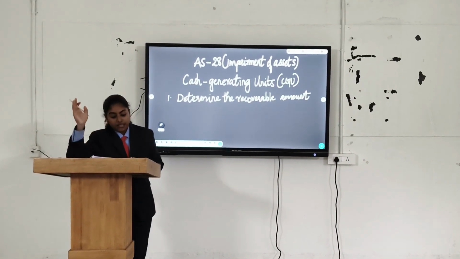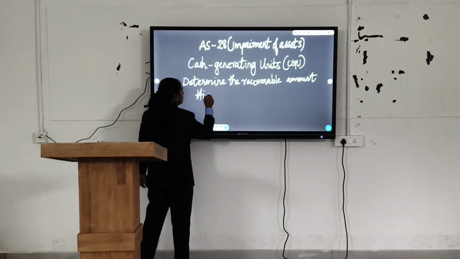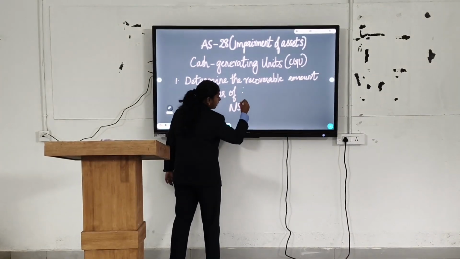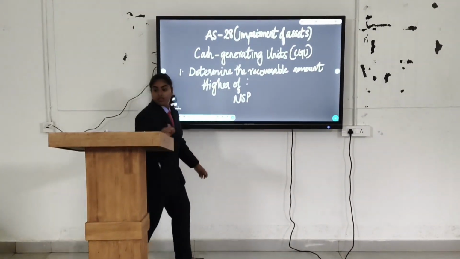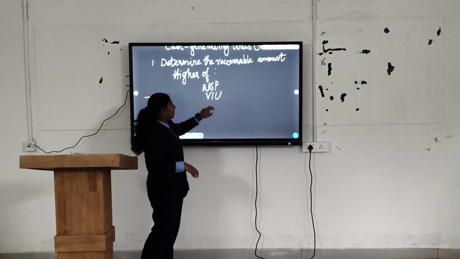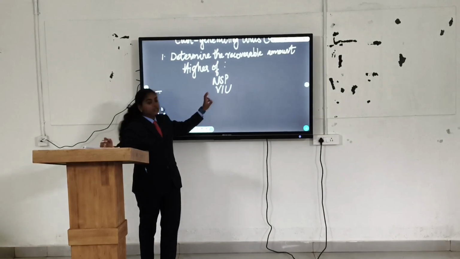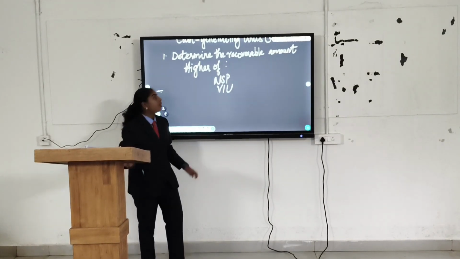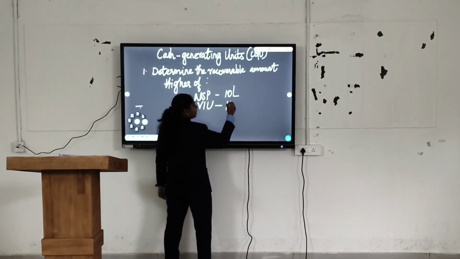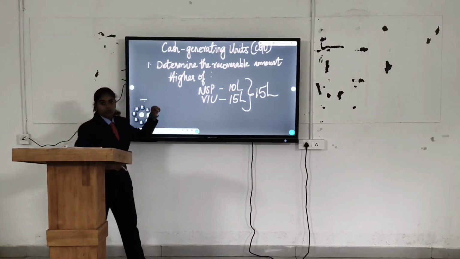Computing the recoverable amount, that is, recoverable amount is higher of NSP and value in use. That is step 1.